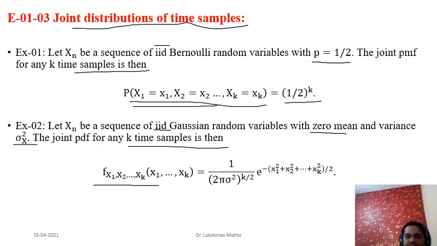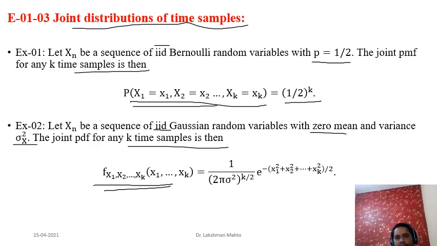It is very simple. We know that the Gaussian random variables here are independent in nature, so we can easily calculate the joint PDF. It would be just the product of the individual Gaussian PDFs of x1, x2, up to xk.